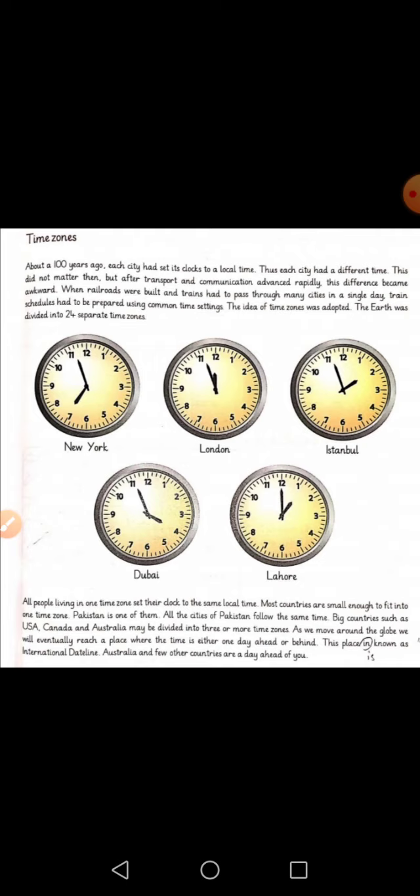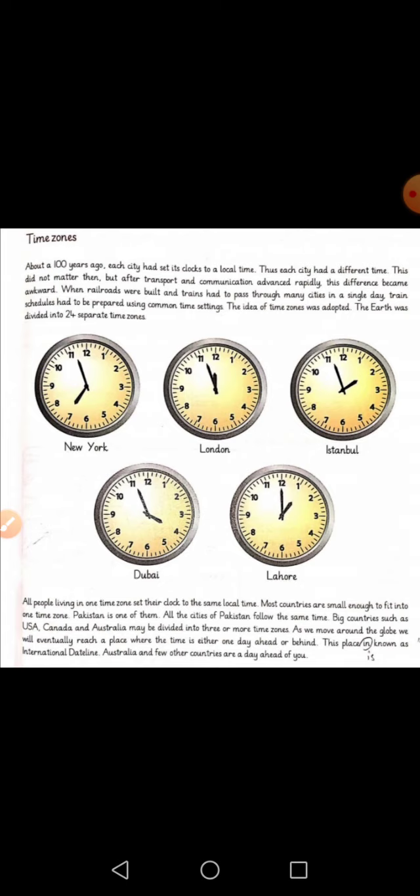To eradicate and to remove this confusion, it was decided to adopt a time zone. So each and every city can have an idea about the schedule and about the timings of the rail and the commute, and the problem should be solved. So what happened? They divided the earth into 24 time zones.